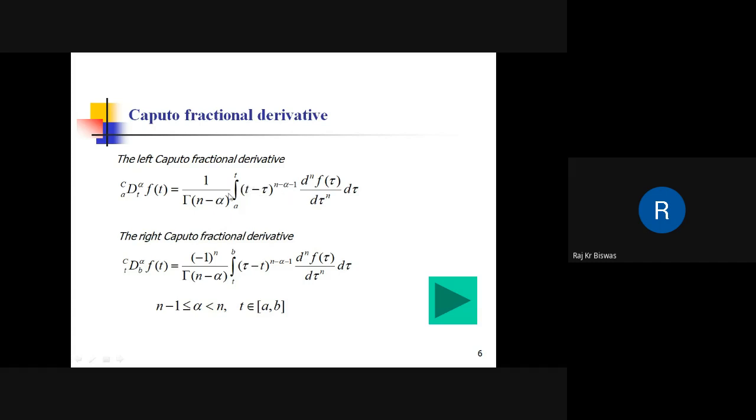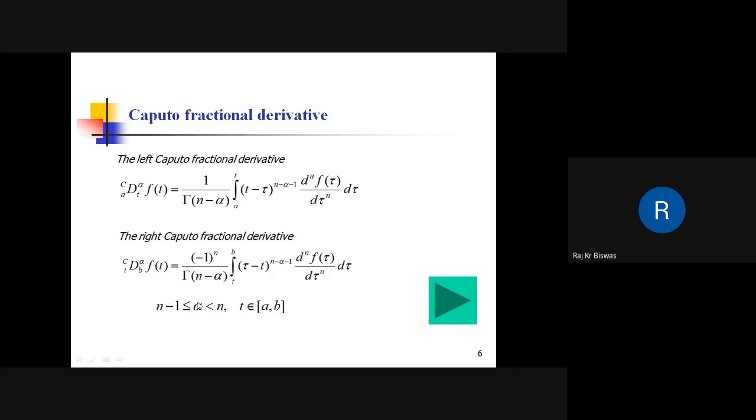Now here, what it does, first we take the integer derivative of the function, and then the fractional integration. So this is the left and right Caputo derivative of a function f(t), and this t is defined in some interval [a, b], and n is the smallest integer greater than alpha.